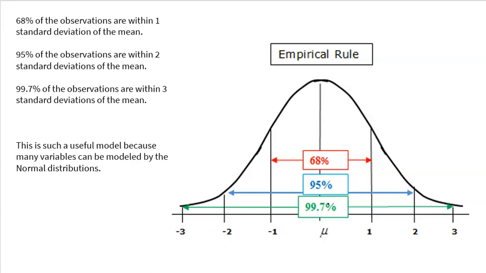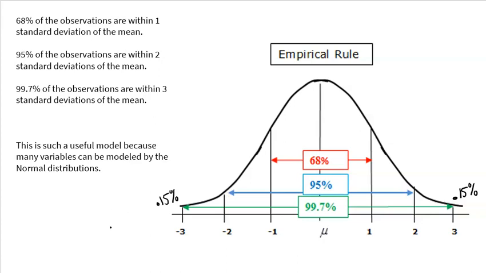So let's talk about how rare that is, right? 99.7% means that only 0.3% is left out. And because of the very symmetric normal model, that means 0.15% is above 3 and 0.15% is below -3. So that's just so unlikely, so rare, right? That's 0.0015 as a decimal. It's very, very low. So 99.7%, virtually all of a population, will be within that 3 mark. And that's exactly why we don't go much further.